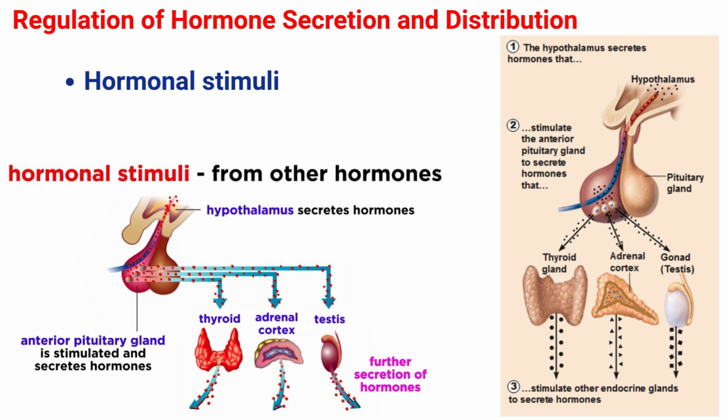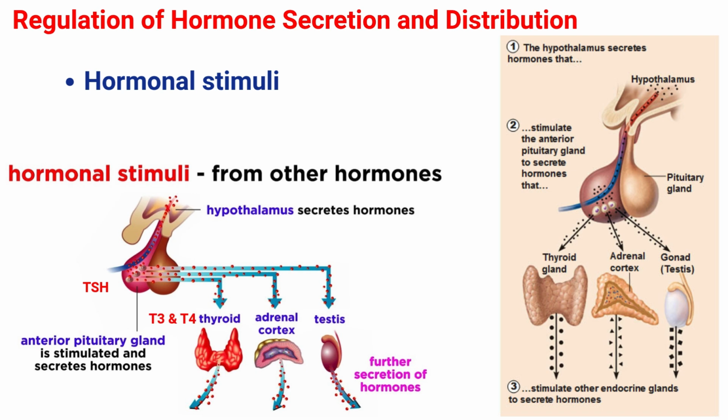Next is hormonal stimuli, or another hormone stimulating a gland. Hormonal stimuli refers to the release of a hormone in response to another hormone. A number of endocrine glands release hormones when stimulated by hormones released by other endocrine glands. For example, the hypothalamus produces hormones that stimulate the anterior portion of the pituitary gland. The anterior pituitary in turn releases hormones that regulate hormones produced by other endocrine glands. The anterior pituitary releases the thyroid stimulating hormone, which then stimulates the thyroid gland to produce the hormones T3 and T4.